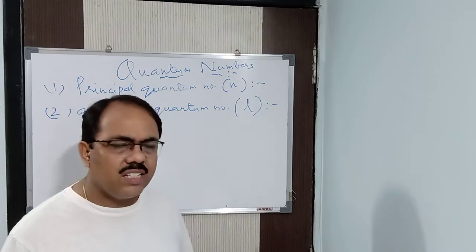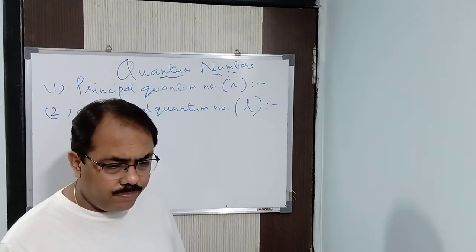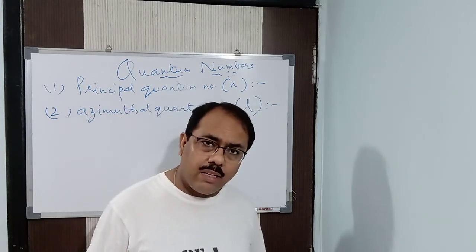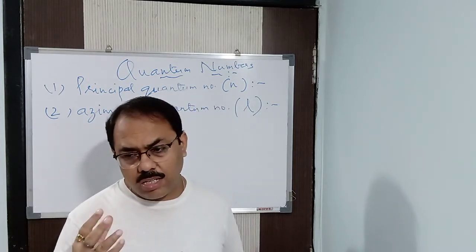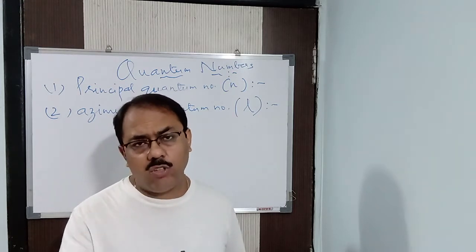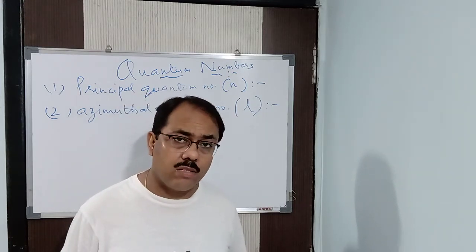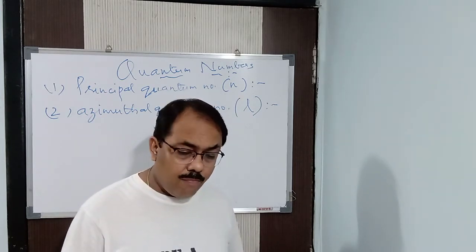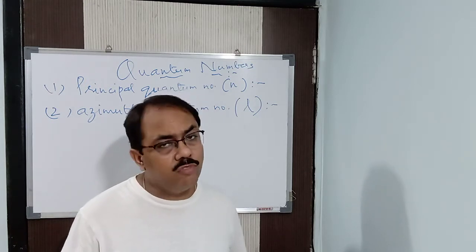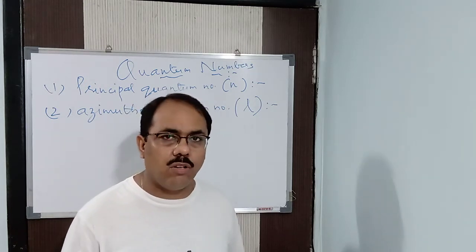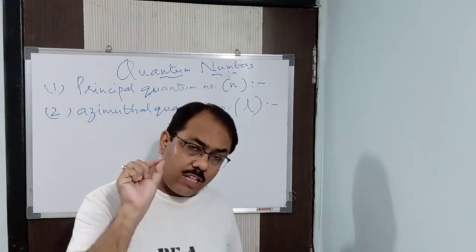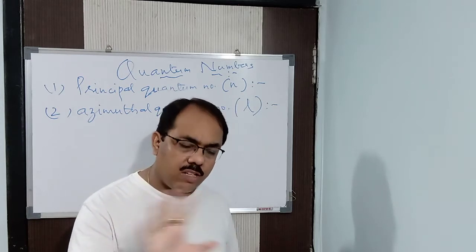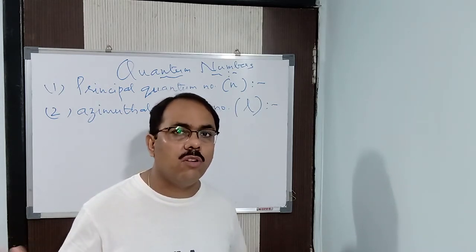It was suggested that you take an atom and place it in an electric field. Got it? Which particular atom? A multi-electron atom, because in a single electron atom or hydrogen-like species like Li2+ or He+, the behavior is similar to that of hydrogen only, because it has a single electron. But if you take a multi-electron atom like sodium, fluorine, oxygen, nitrogen, then you find that, listen carefully, all the electrons in the energy level do not possess the same amount of energy.